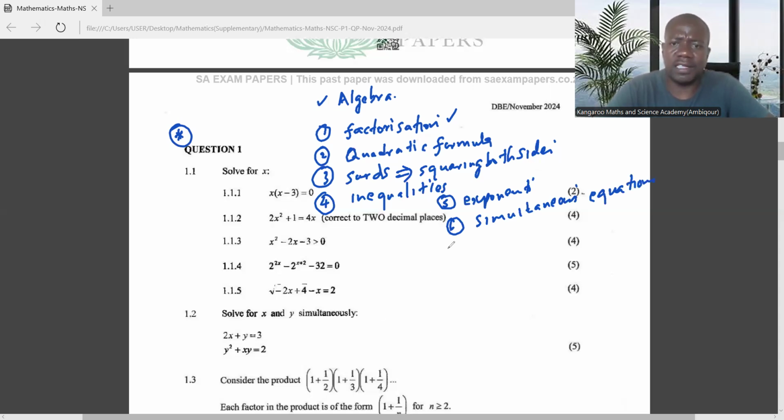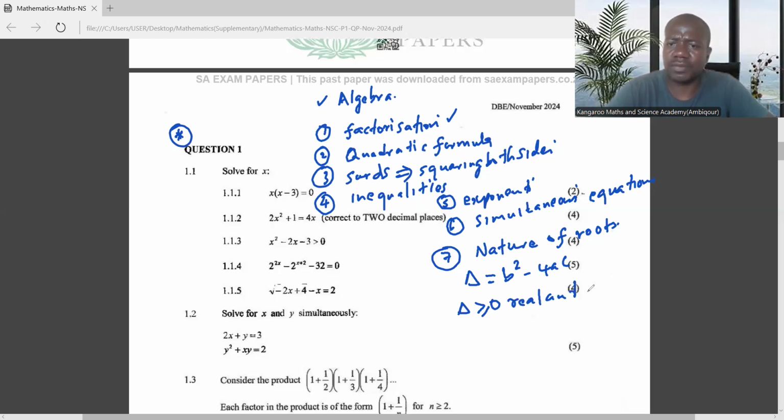Then number 7 is being able to use the nature of roots. When you're using the discriminant, b squared minus 4ac, you know that when the discriminant is bigger than 0, the roots are real. If it's equal to or bigger than 0, it means the roots are real. But when the discriminant is equal to 0, it means the roots are equal.